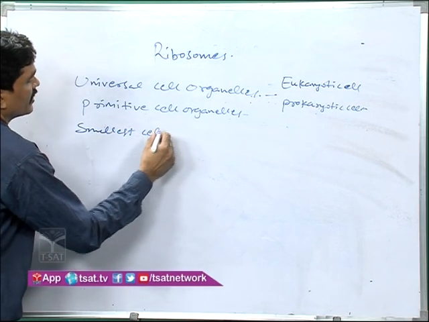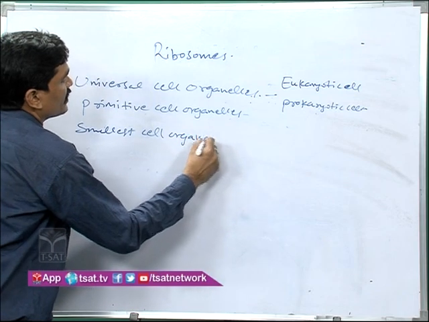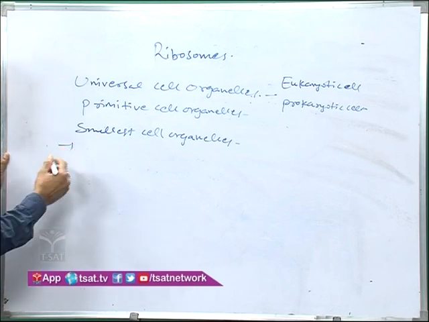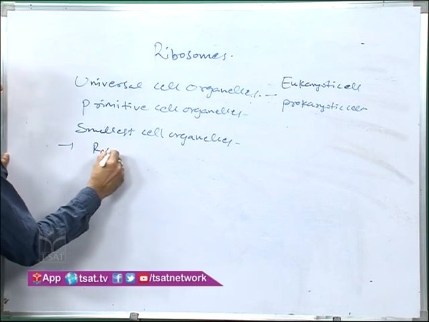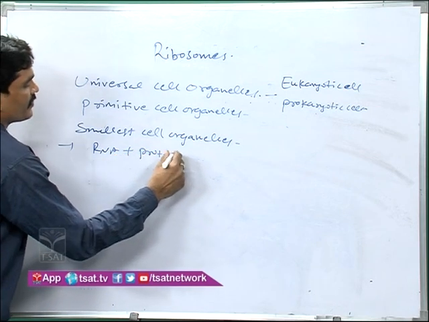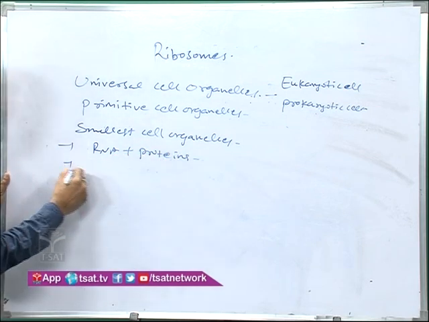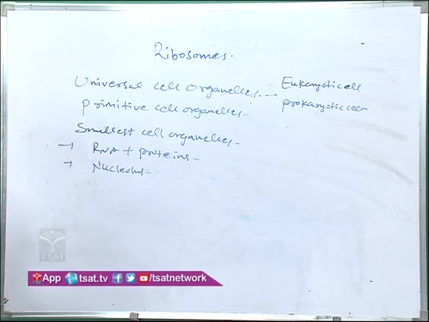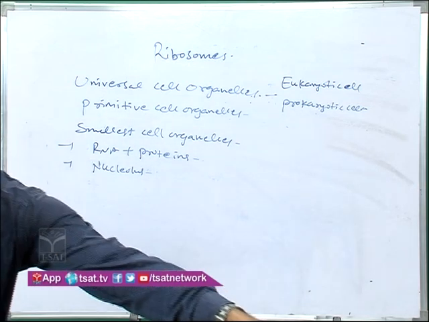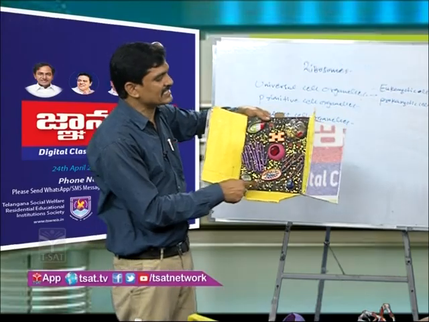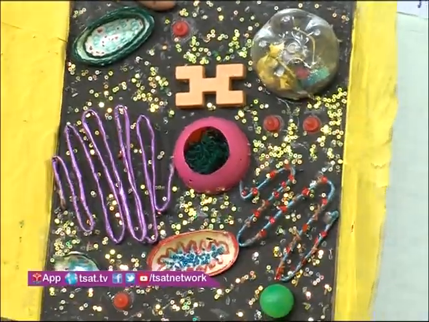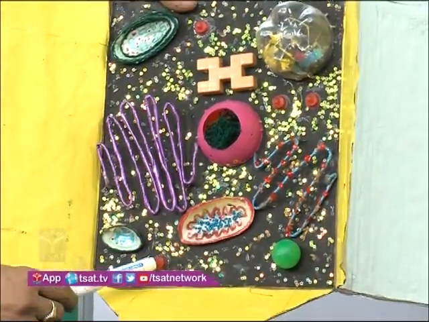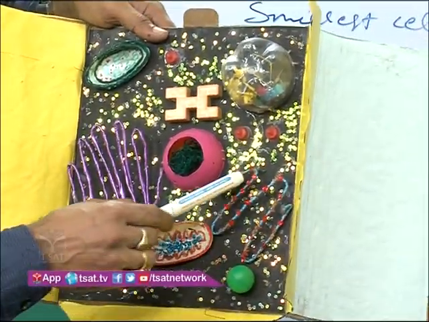What are the smallest cell organelles? Ribosomes are the smallest cell organelles. They are composed of RNA and proteins. Actually, they are produced in the nucleolus and transferred to the cytoplasm. In the cytoplasm, they may be scattered like this. These are the ribosomes. They may be scattered in the cytoplasm or attached to the endoplasmic reticulum.